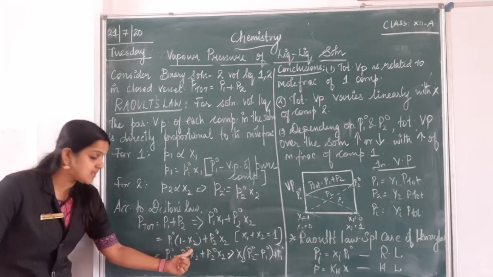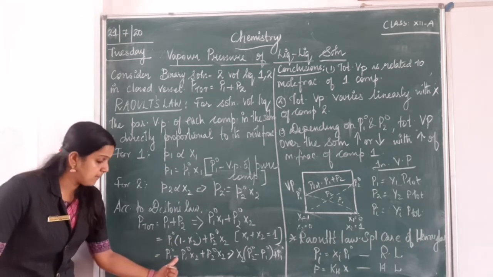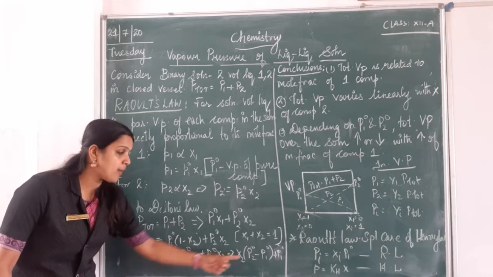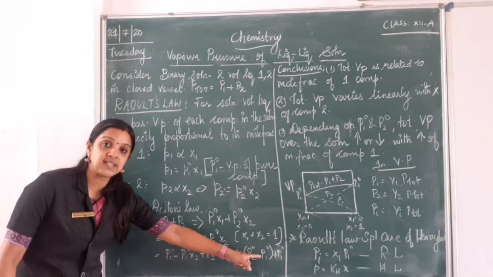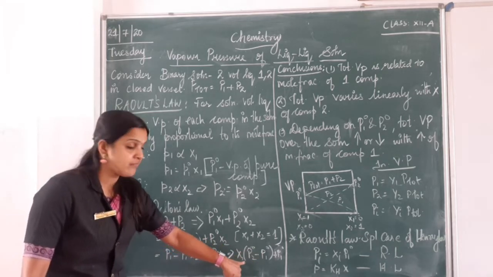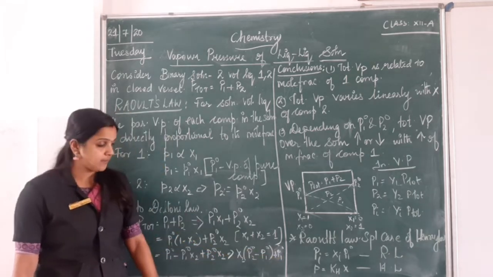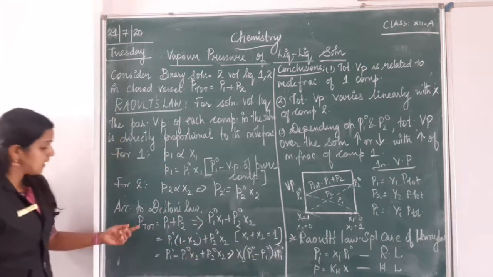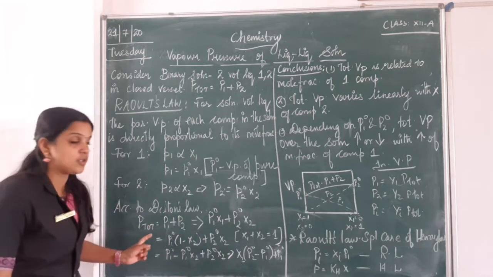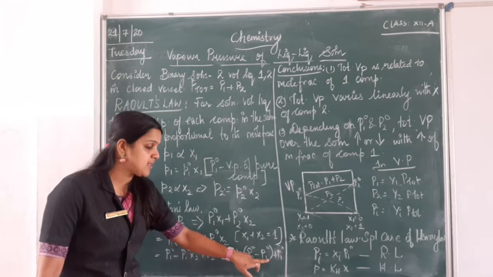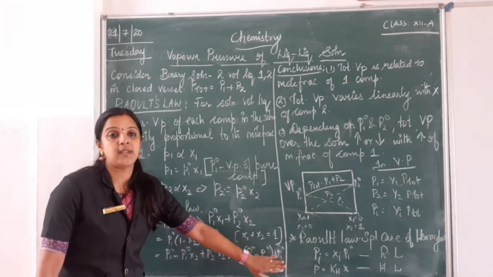Just multiply this. You get P1 naught minus P1 naught X2 plus P2 naught X2. Take the common term outside and put the other things in the brackets. You get X2 into P2 naught minus P1 naught plus P1 naught. So what do we get here? The total pressure of the solution will be X2 into P2 naught minus P1 naught plus P1 naught.